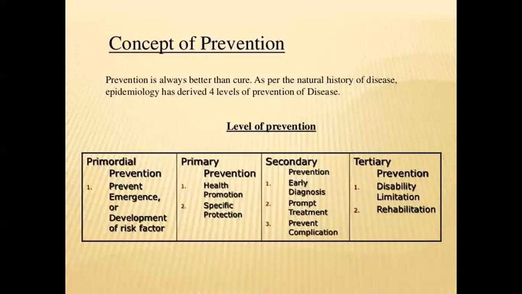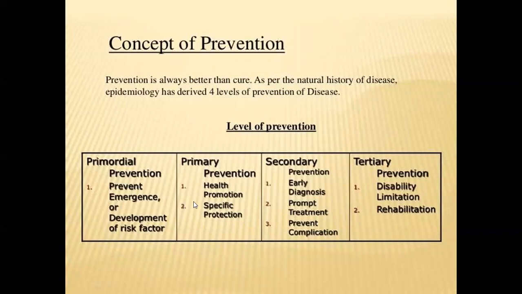So moving on to our next part, that is the concept of prevention, levels of prevention. So prevention, there are 4 levels of prevention: primordial prevention, primary prevention, secondary prevention, and tertiary prevention. So primordial prevention includes preventing the emergence or development of any risk factor in an individual.